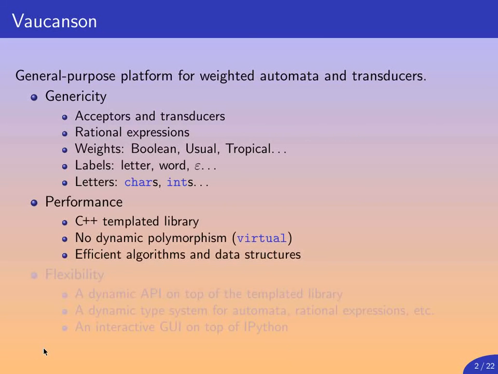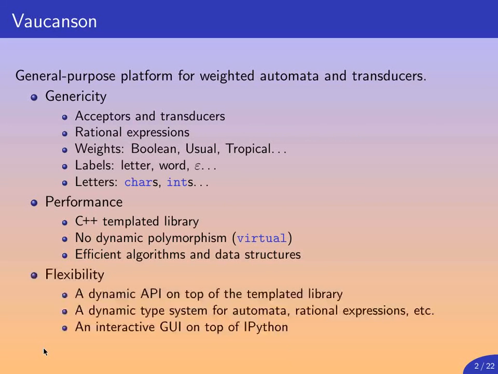Performance is a critical concern for us, so Vaucanson is written in C++ as a fully templated library. It does not employ dynamic polymorphism, and we prevent ourselves from using the virtual keyword for dynamic method dispatch, which is potentially inefficient. So we use templates instead of that. We have very efficient algorithms and data structures, which is potentially in conflict with our third goal of flexibility.